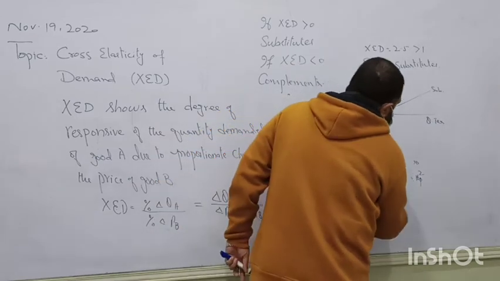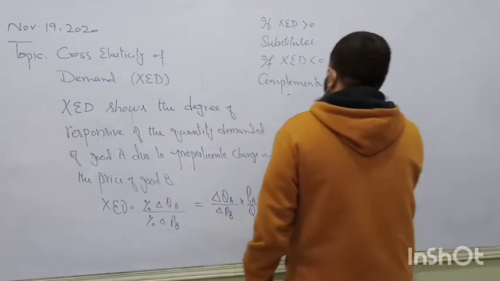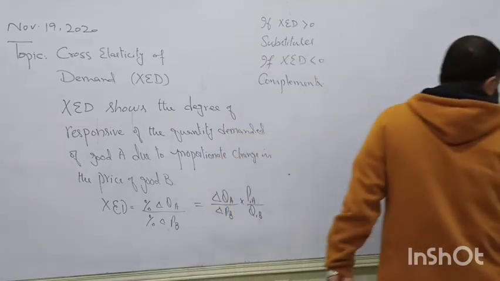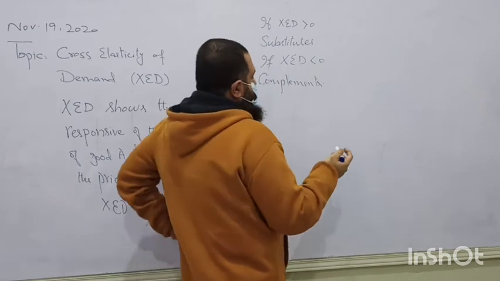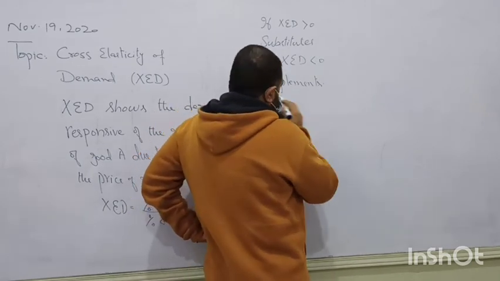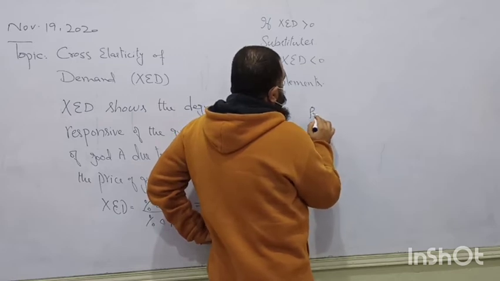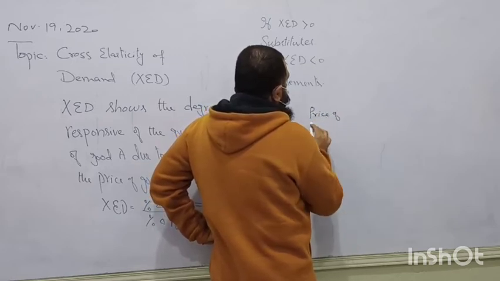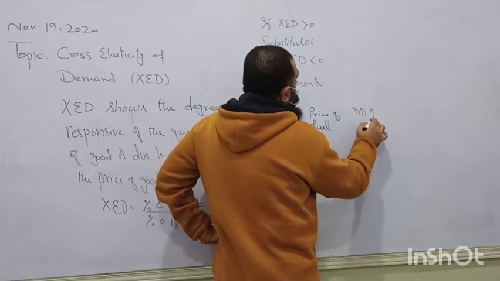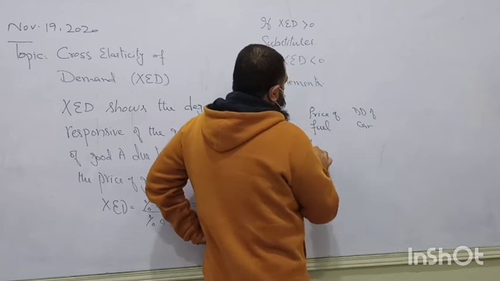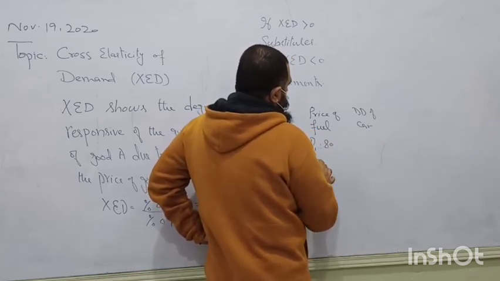Now come to the other case of cross elasticity of demand, that is, complementary goods. Now see, we are going to take the price of fuel and the demand for cars. The price of fuel increases from 80 to 100.